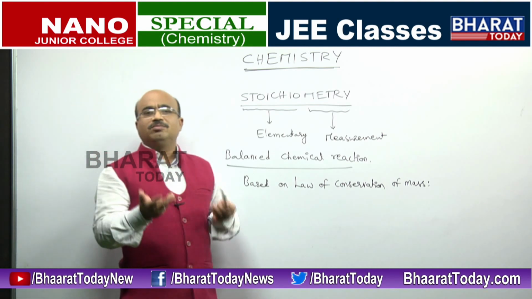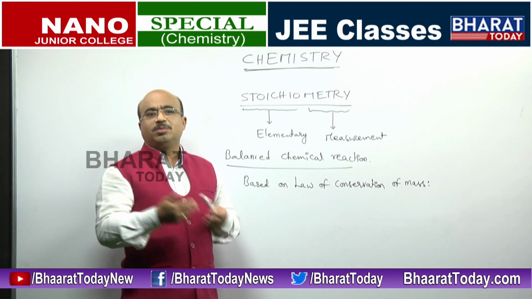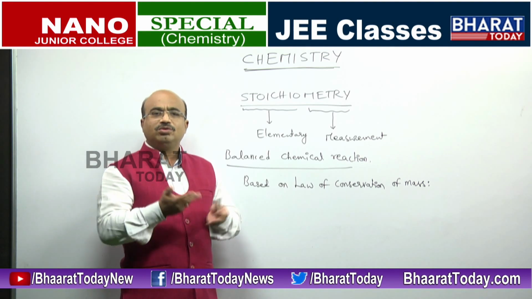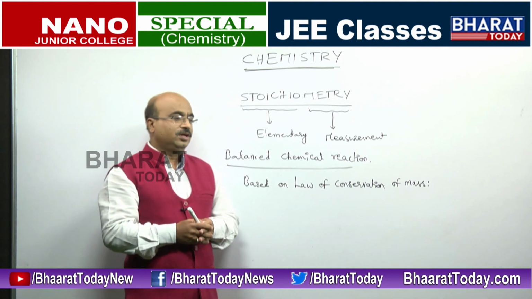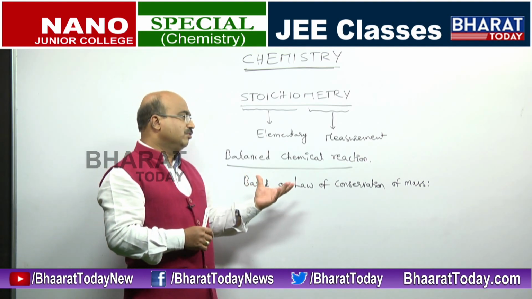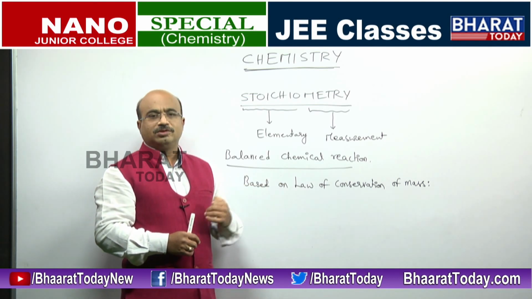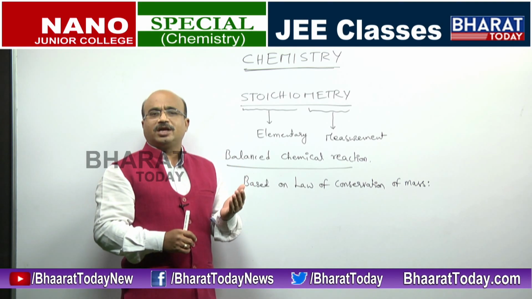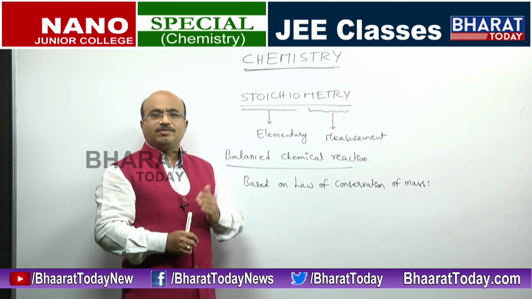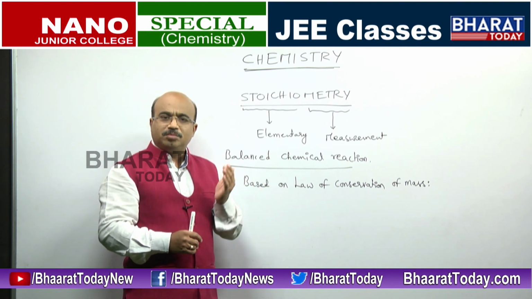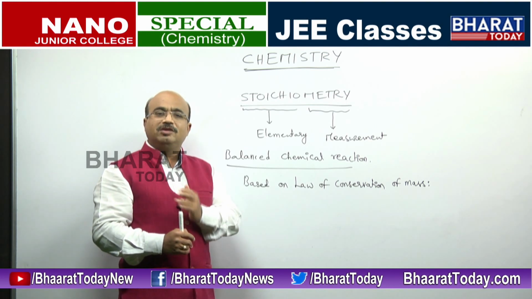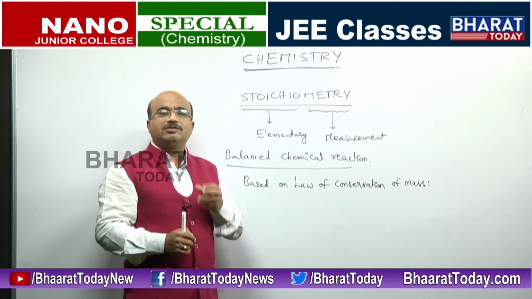The mass is due to the atoms. So when we write any chemical reaction, we are applying the law of conservation of mass indirectly, meaning we are trying to balance the atoms.